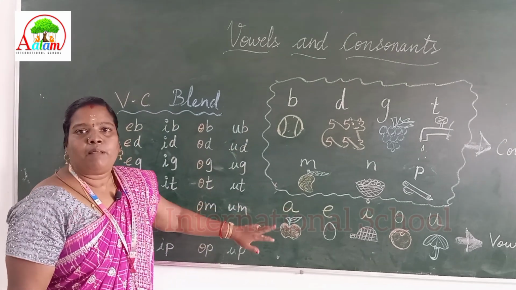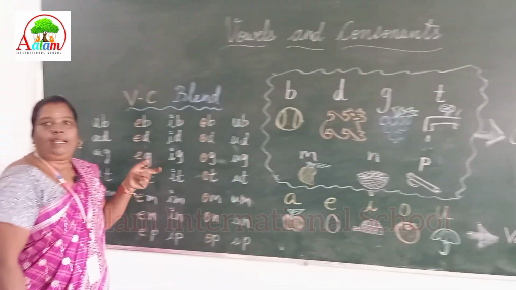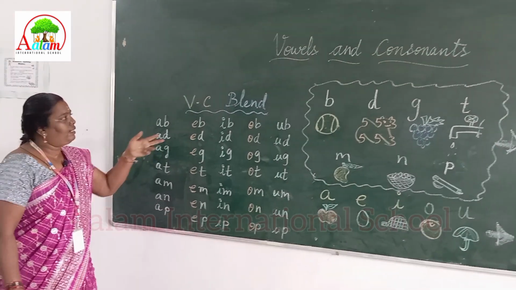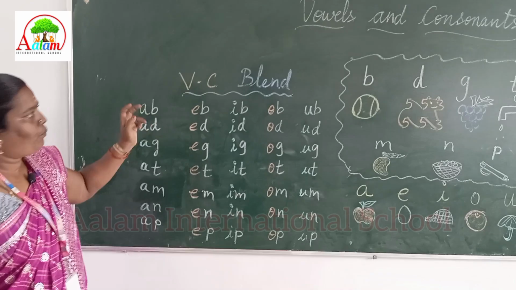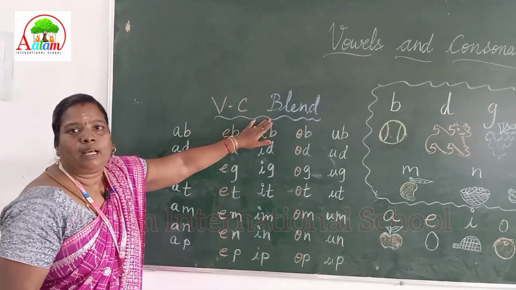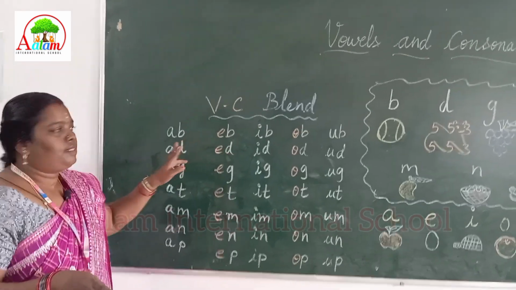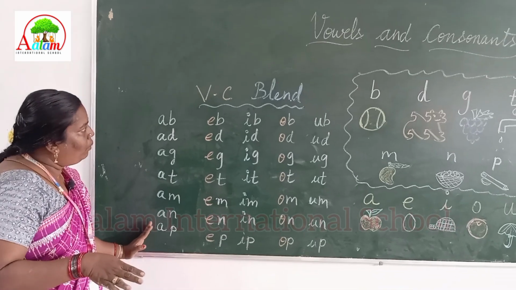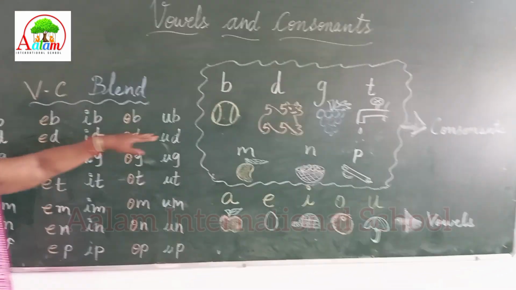And now we are going to blend vowels and consonants and read our letters. We are going to sound 2 letters, a vowel and a consonant. To blend means nothing but to mix the letters. These are the vowels and these are the consonants. I have taken some of the consonants.